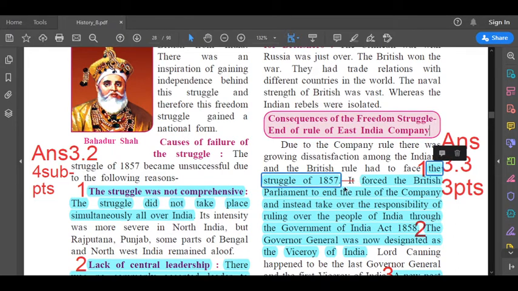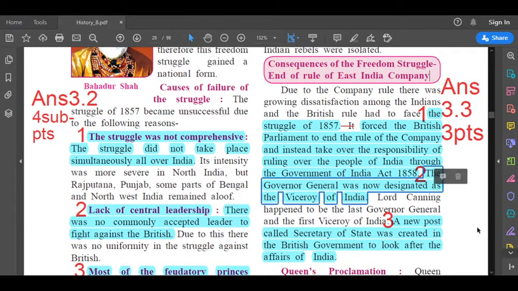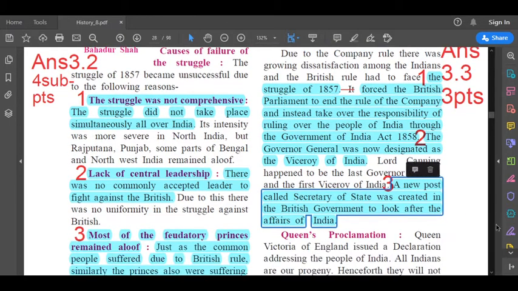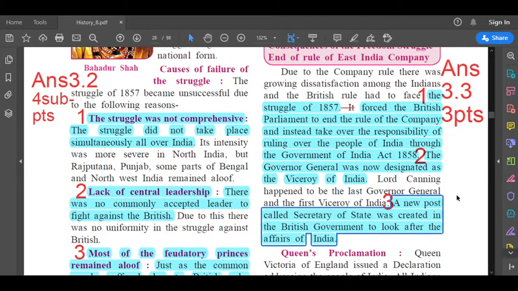The struggle of 1857. After that, there is "it". Please cancel the "it". Okay. So your point goes this way. The struggle of 1857 forced the British Parliament to end the rule of the company and instead take over the responsibility of ruling over the people of India through the Government of India Act 1858. Then your second point, the Governor General was now designated as the Viceroy of India. And the third and the last point, a new post called Secretary of State was created in the British government to look after the affairs of India. So this is answer 3.3, which comprises 3 points.